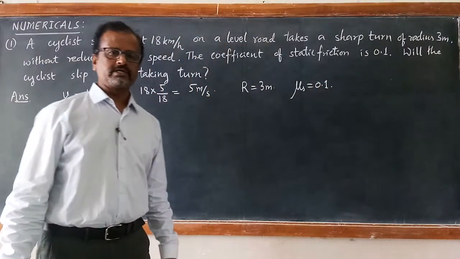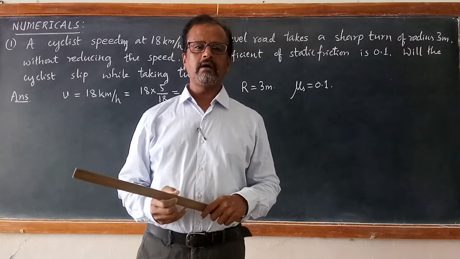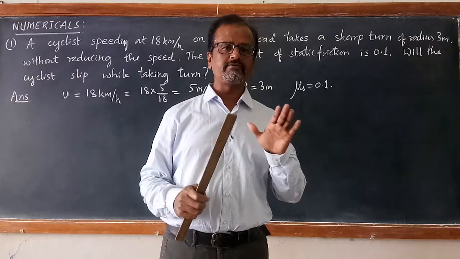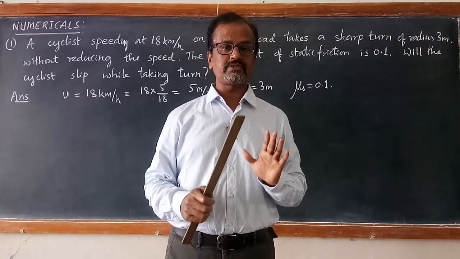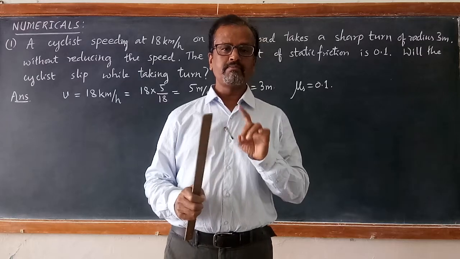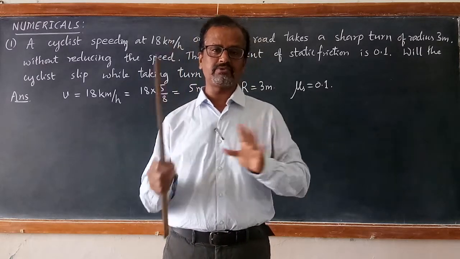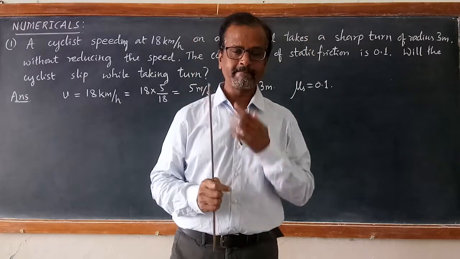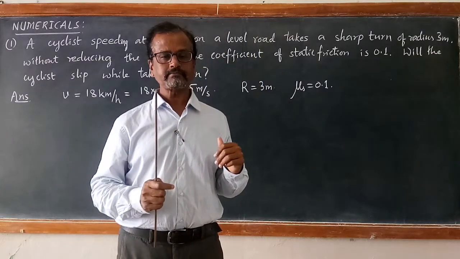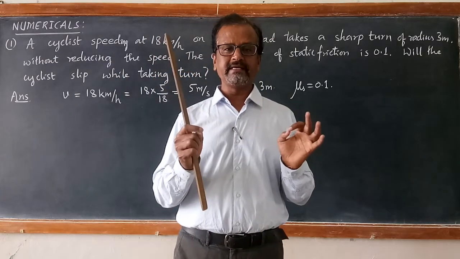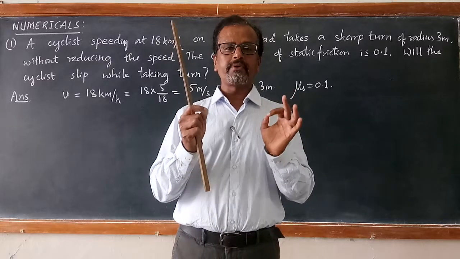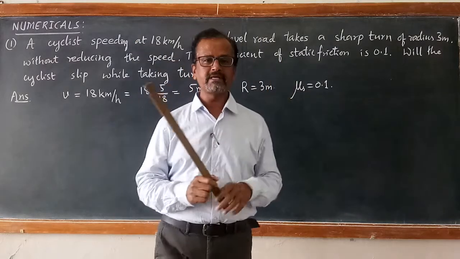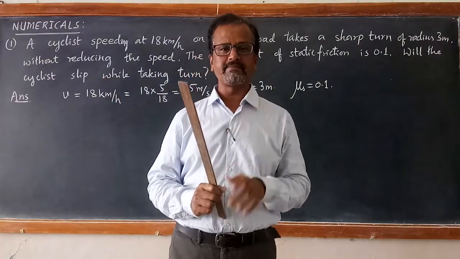In the last session we discussed that when a vehicle is taking a turn on a banked road, the horizontal component of the normal force and the frictional force, both together, provide the necessary centripetal force to take the turn with the maximum permissible speed. But here the road is level, so the only possibility is the frictional force. The static frictional force must be able to provide the necessary centripetal force.